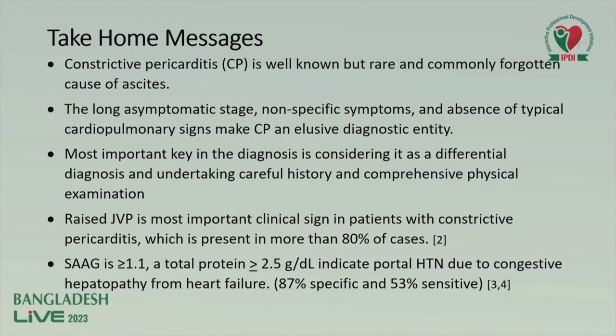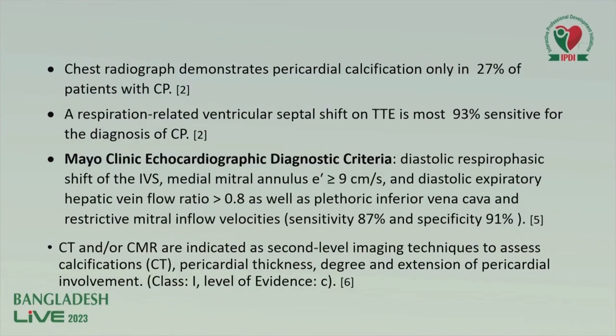Serum ascites albumin gradient more than 1.1 and total protein more than 2.5 g/dL indicate that there is every possibility of ascites due to cardiac cause. Chest X-ray demonstrates pericardial calcification in only 27%. Respiration-related ventricular shift is 93% sensitive for diagnosing constrictive pericarditis. Mayo Clinic diagnostic criteria has 87% sensitivity and 91% specificity for diagnosing constrictive pericarditis.